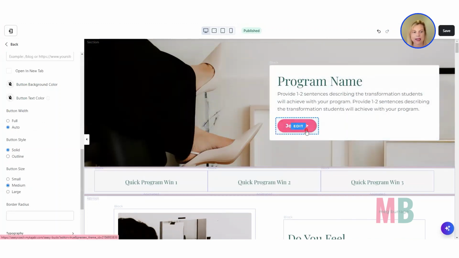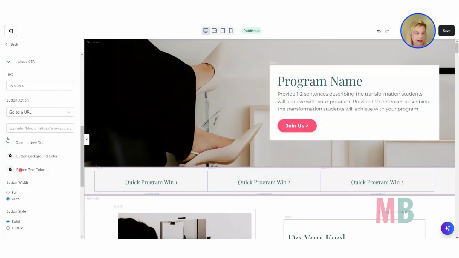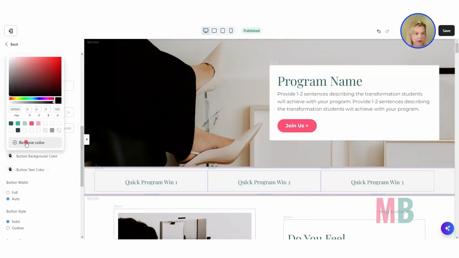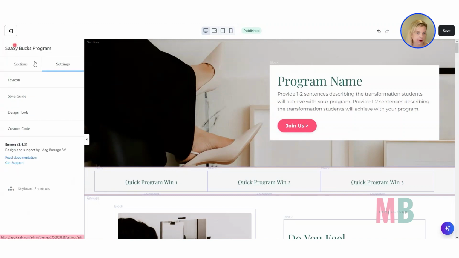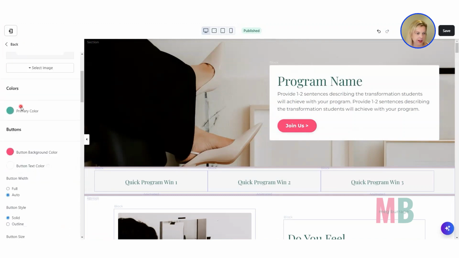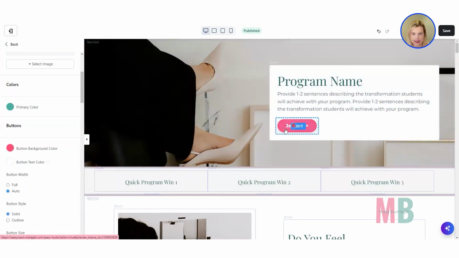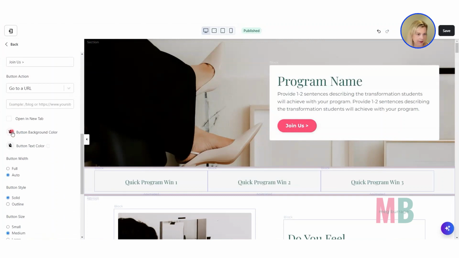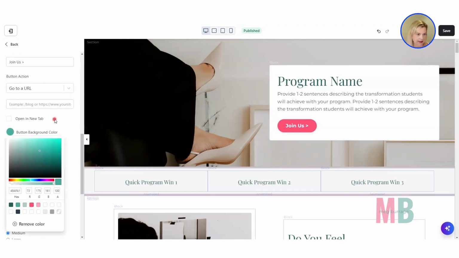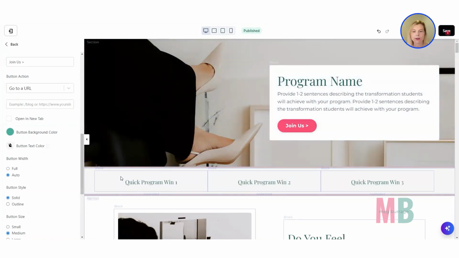Now, if the color hasn't updated either, what you would do is inside of the block over here, inside of the call to action settings, if there was a color in there, you could just come in and click to remove the color. And once you remove the color from an individual block, it will take on the button color that you've set over inside of the style guide. So inside of the style guide, I said I want all my buttons to be red. Now, if inside of the block though, let me just show you what I mean. The button color had already been set in here. And I save it.